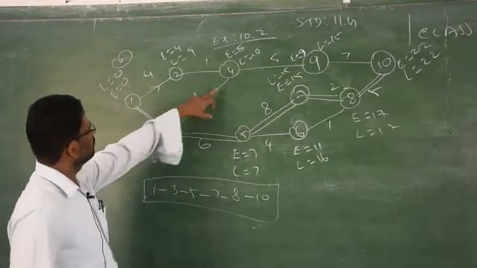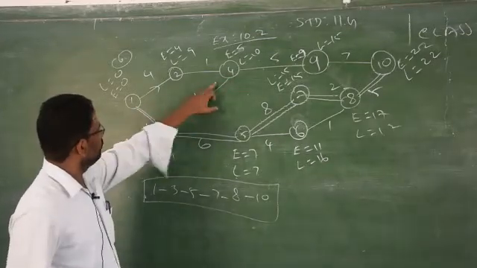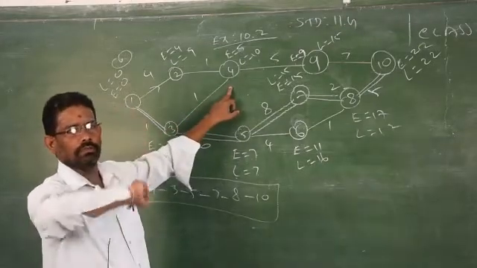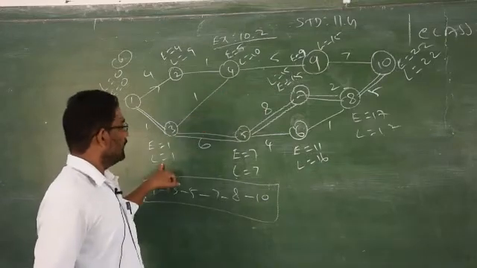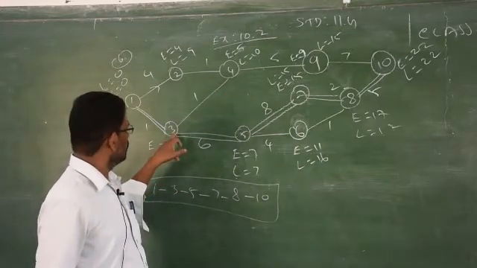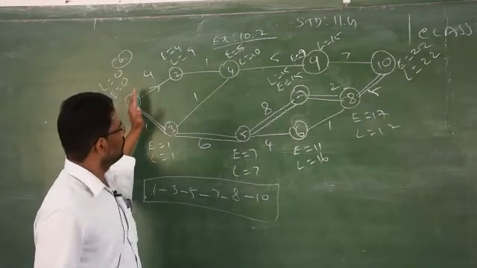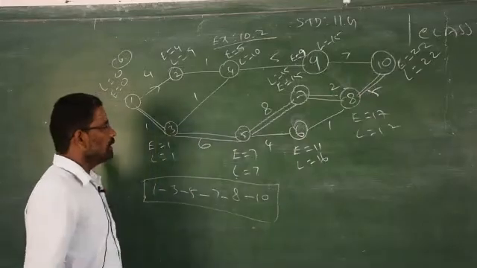You cannot go to that increasing order. From 3 we have 1 and 4, but you should not go to 3 to 4. If you go 3 to 4, that is the forward method. Forward method is not suitable to find the L value. So you have to go only in the decreasing order. That's what I told you. If you start from here, you go in the increasing order. When you come from the last, it will always be in decreasing order.